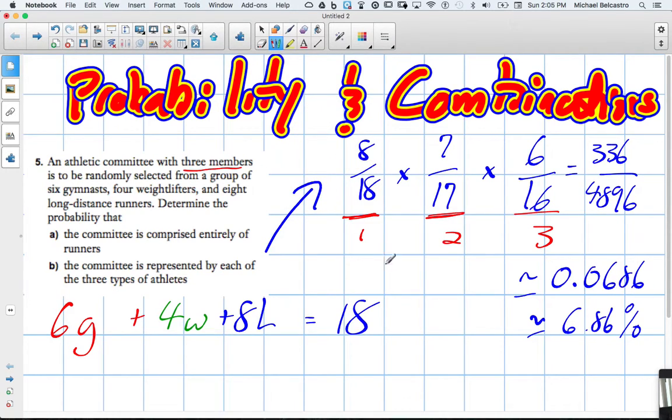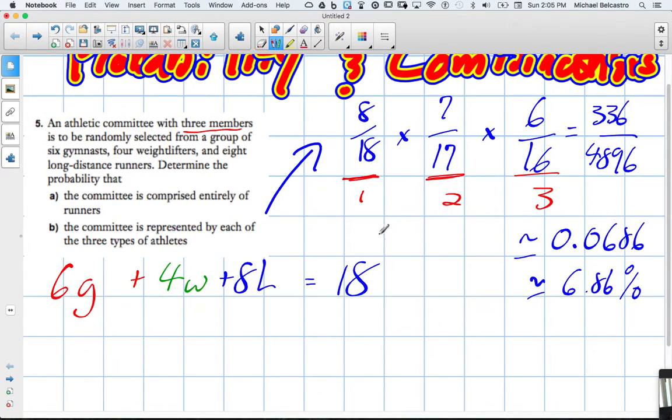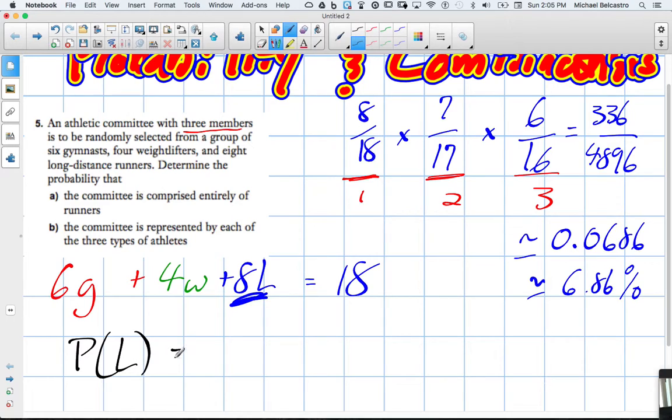Another way that we could go about this question is we do it as a permutation. So we have 8 long-distance runners. So we're just going to build one fraction out of this probability, the probability of long-distance runners. There's 8 to choose from, and it does matter which person we choose, whether it's person 1, 2, or 3. So that means this is going to be a permutation because the order in which they're chosen is going to matter here.